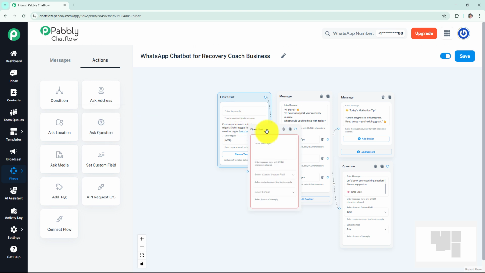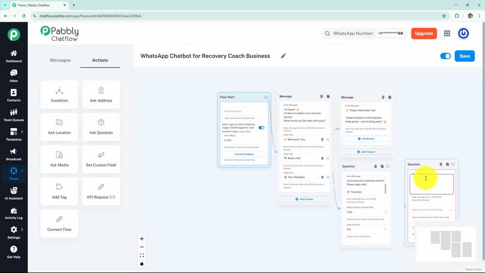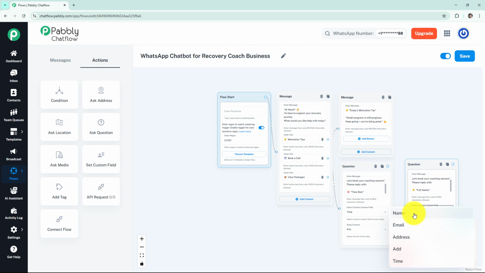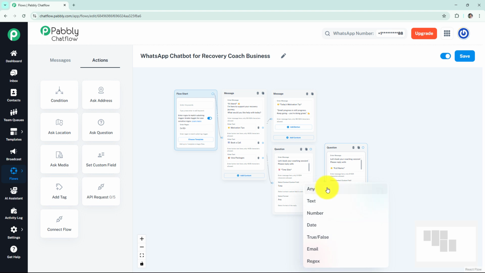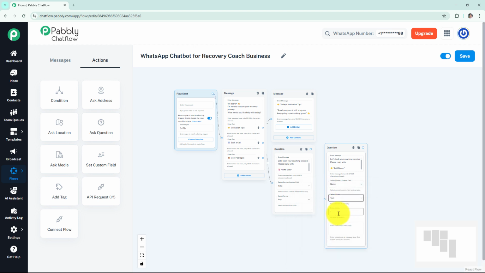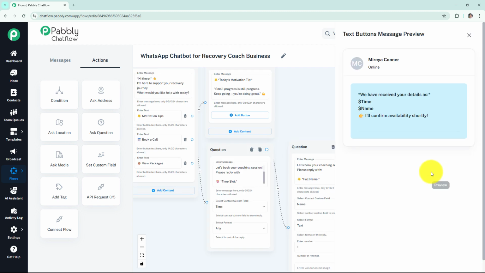Then I'm going to ask another question, and here I'm going to ask name of the user like this. Now I'm going to select contact custom field as name, and then I'm going to select format as text. Then you can provide number of attempts and validation message. I'm going to leave validation message empty. Lastly, I'm going to curate a confirmation message with the help of text button. Here I've added this message. It will look like this to the user. Here I've used $time and $name because they were our contact custom fields, and $ sign will make sure that it gets replaced by the actual details of the user.